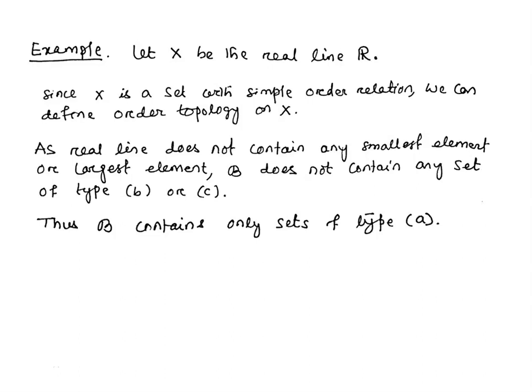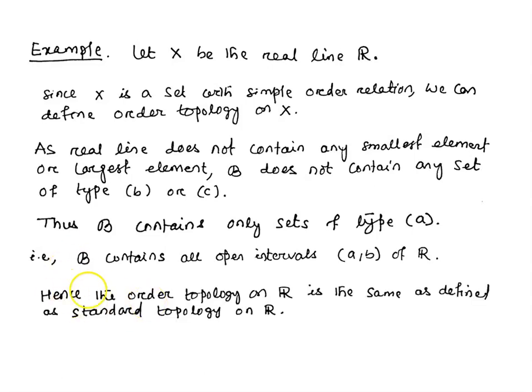As we have seen, the standard topology is the topology which is generated from a basis where the basis contains open intervals of R. Here also we have seen that this B contains only sets of type A, that means only open intervals of R. B generates a topology which is the order topology, and it is the same as the standard topology.